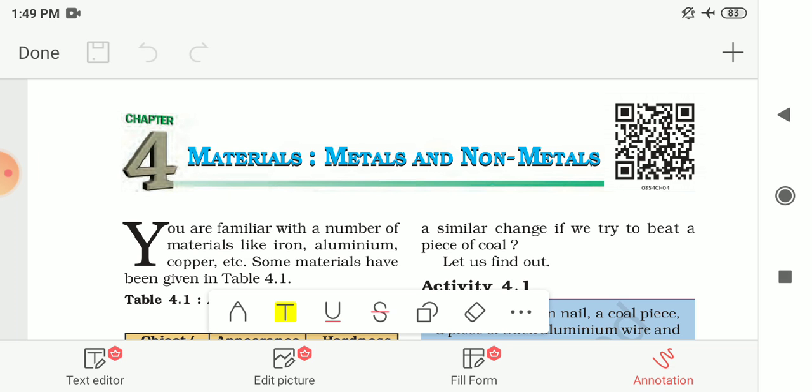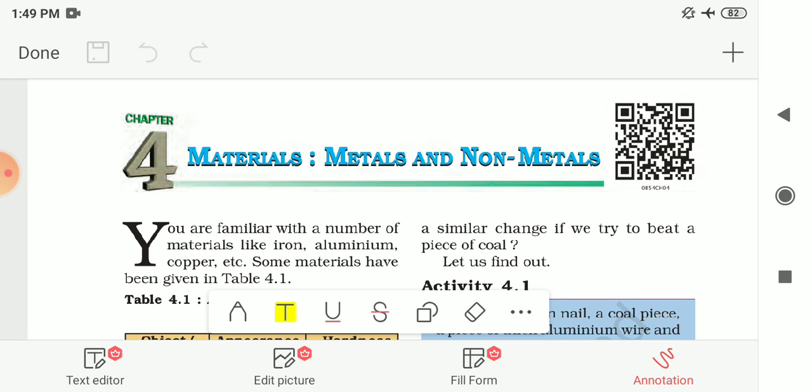So in the starting, we had seen some examples of metals and non-metals. In that we had seen that iron, copper, aluminium, nickel, zinc, gold and silver, etc. are metals. Other than this, sodium, potassium, magnesium and calcium are also metals.